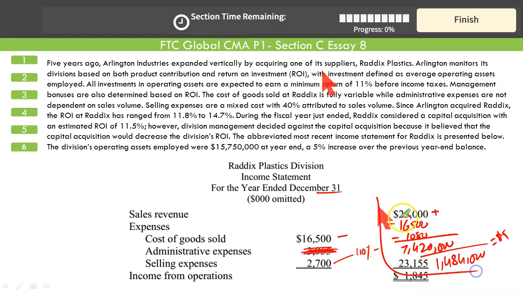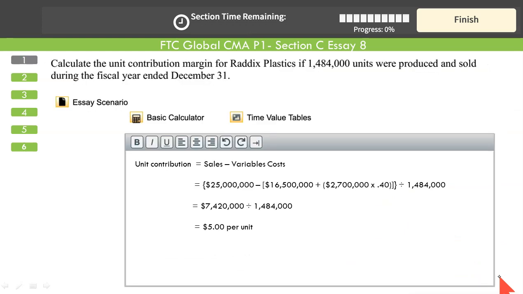This much simple calculation given in a paragraphic form would be sufficient. Do not overdo. It won't get you any extra credit. Simple. Unit contribution margin, sales minus variable cost. This is the sales, this is the variable cost in a paragraphic form, and exactly that's what we've got. Simple computation laid out, and you get the full credit.